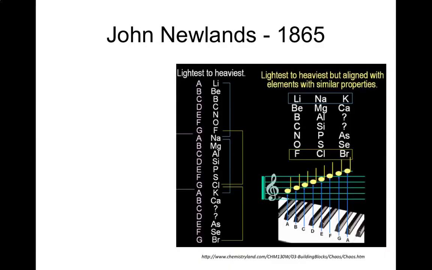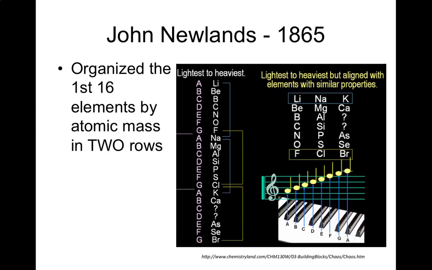table. It's from section 3.1 in the chemistry text. Well, we kind of start out with John Newlands in 1865, and what he said was that we can organize the first 16 elements by atomic masses into two rows, going lightest to heaviest.